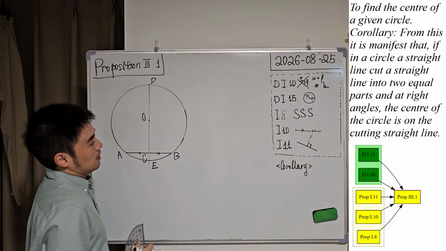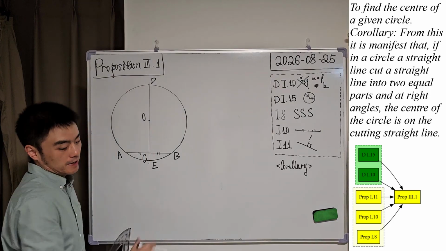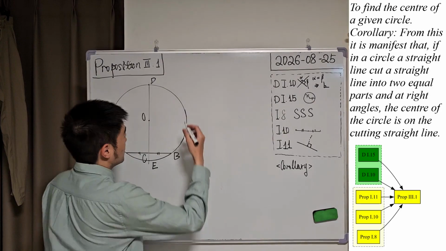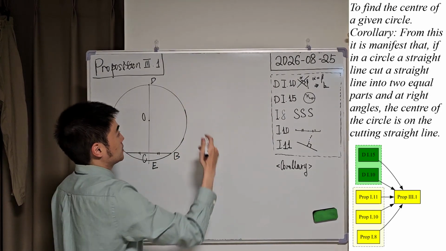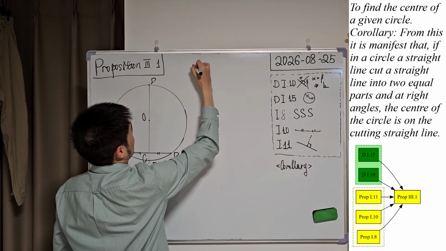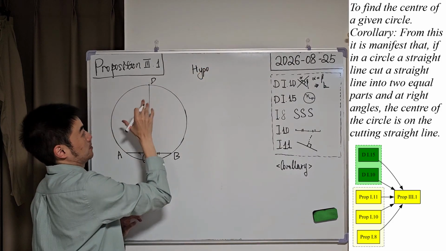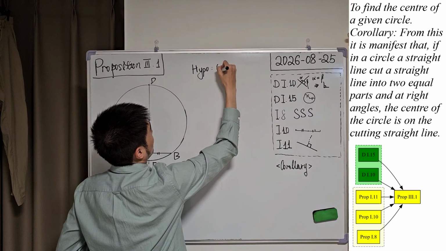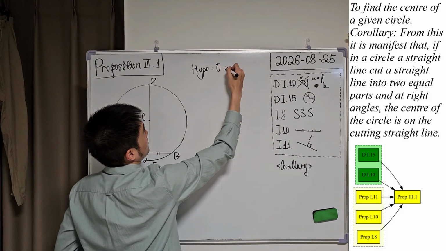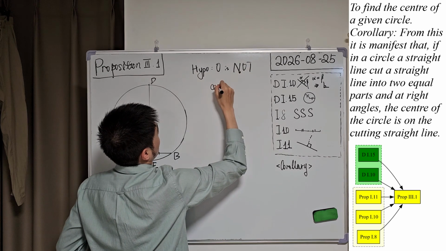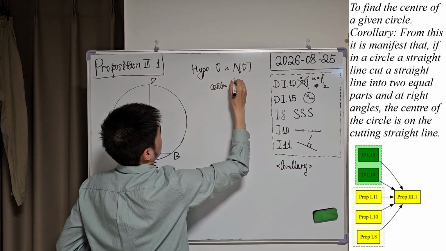In order to prove it, let's use the method of contradiction again. The first step of a contradiction is making a hypothesis that is against our proposition. So let's assume the point O is not the center of the circle.